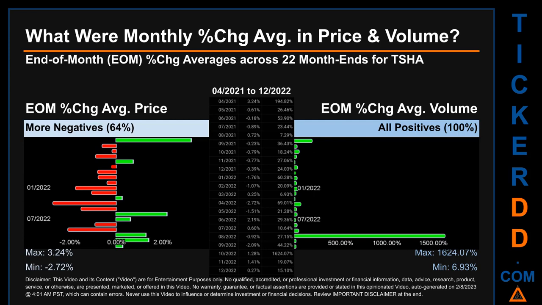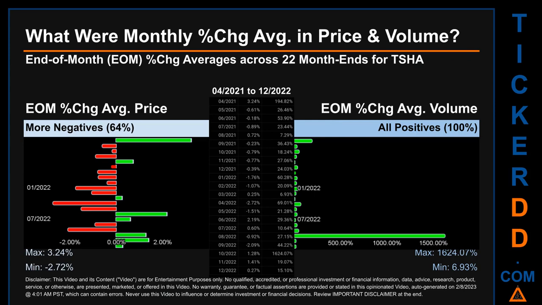From 04/2021 to 12/2020 seconds, out of 22 month ends, 14 had a negative percentage change in average price. Meaning 64% of month ends saw a negative percentage change in average price. In terms of volume, 22 out of 22 month ends had a positive percentage change. That is 100% of month ends saw a positive percentage change in average volume.